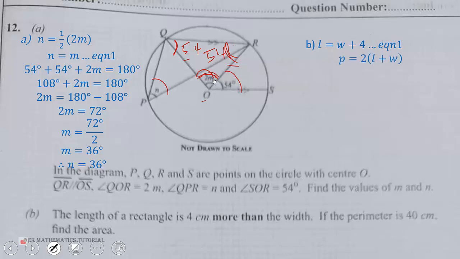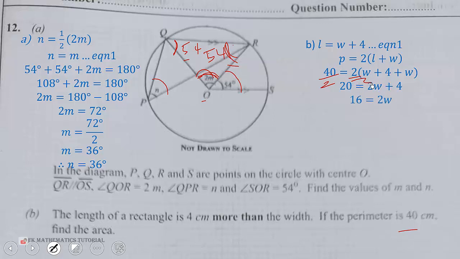Perimeter is given by 2 times length plus width. We're given that the perimeter is 40 centimeters, so we put it there. 40 is equal to 2 times W plus 4 plus W. So divide both sides by 2, and you get 20 is equal to 2W plus 4.